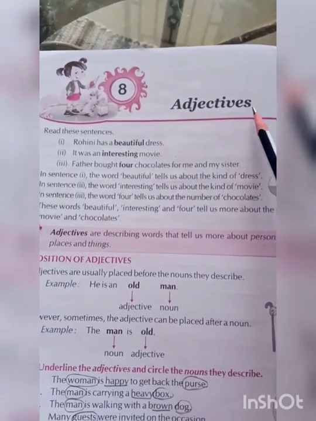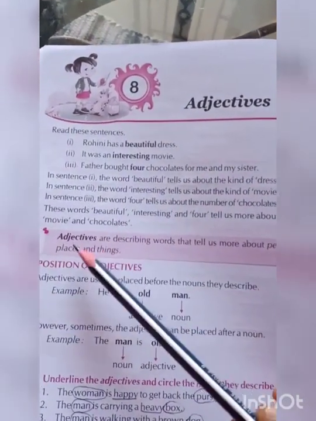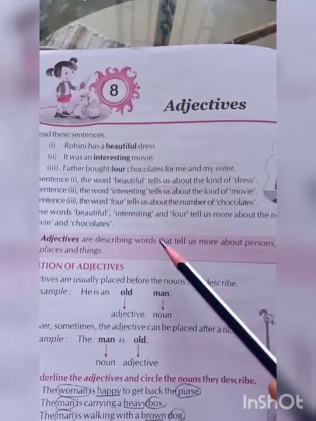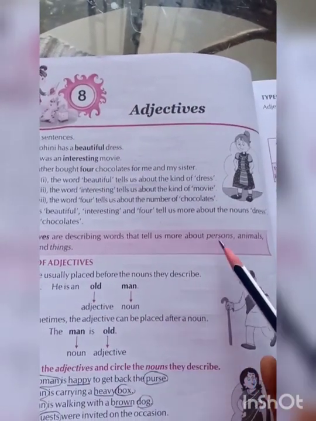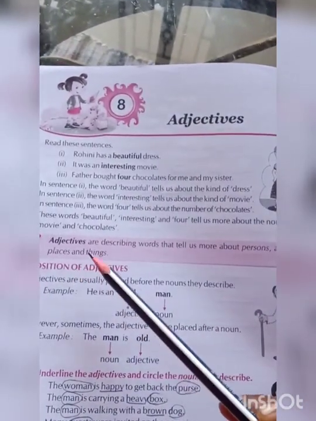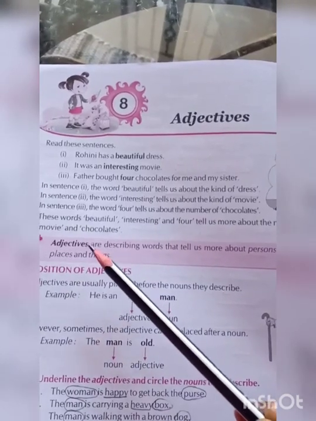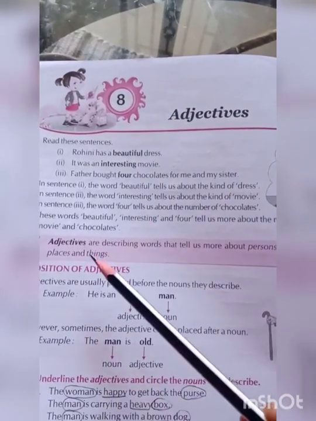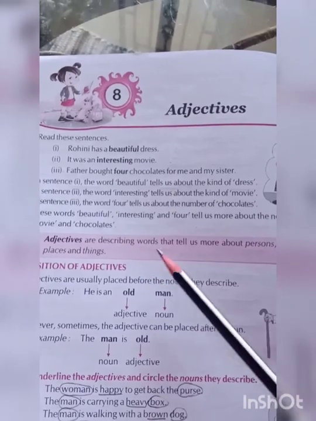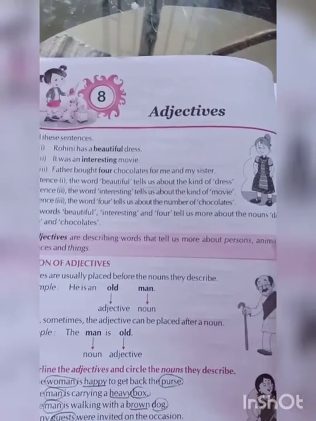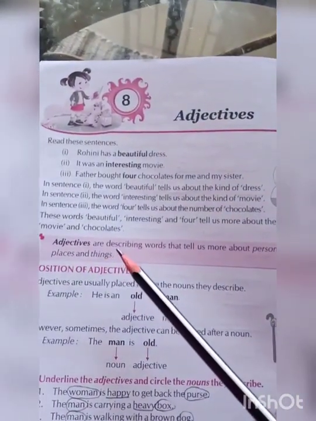Okay, let's see the definition for adjective. Adjectives are describing words that tell us more about persons, animals, places, and things. Adjectives mean nothing but describing words. They tell us more about persons, animals, places, and things.